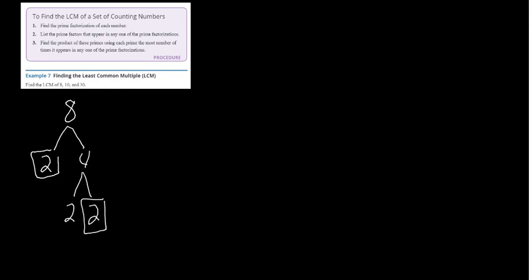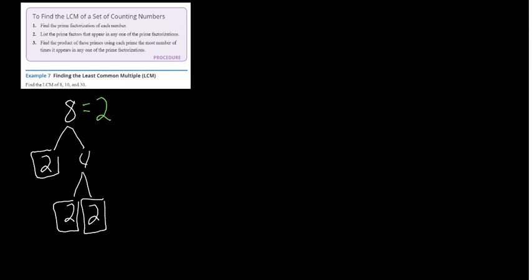I hope there's enough room here, but the numbers seem small enough, so we're going to try. We're going to do 8 right here. Well, 8 we know is 2 times 4, and 4 is 2 times 2. So the prime factorization of 8 is 2 cubed.